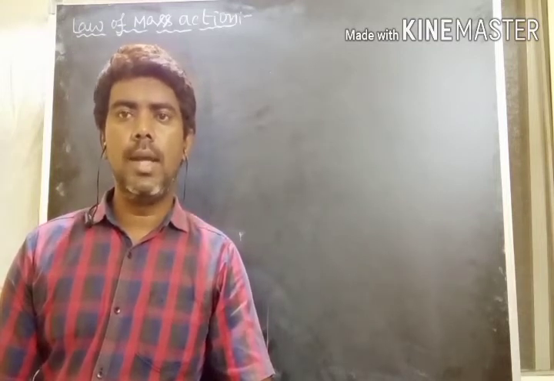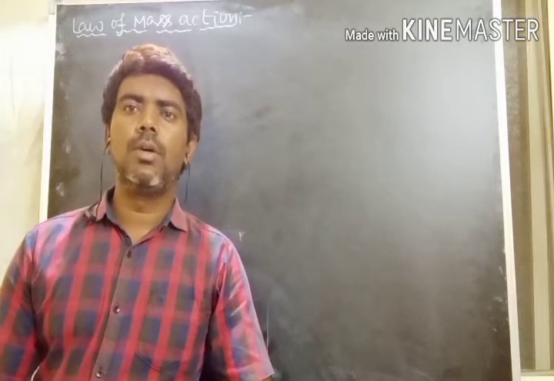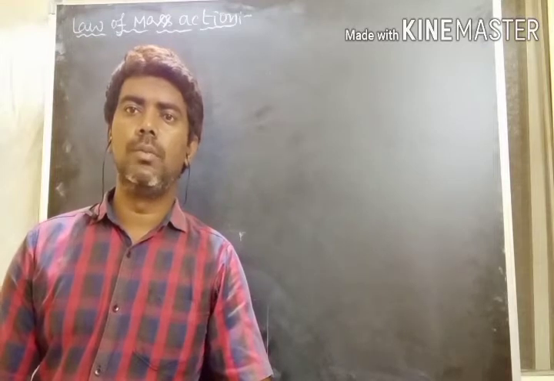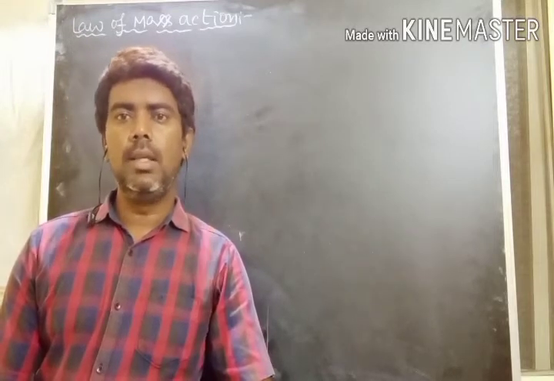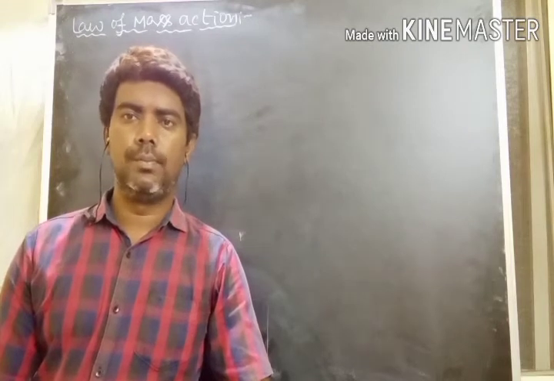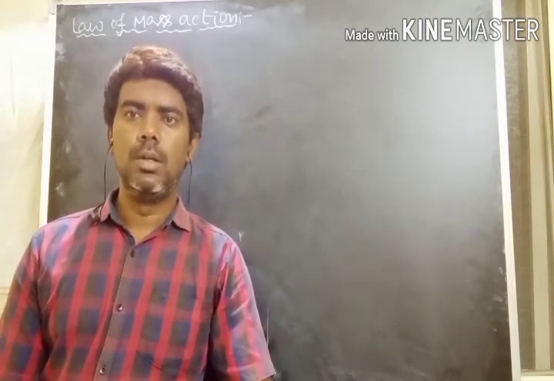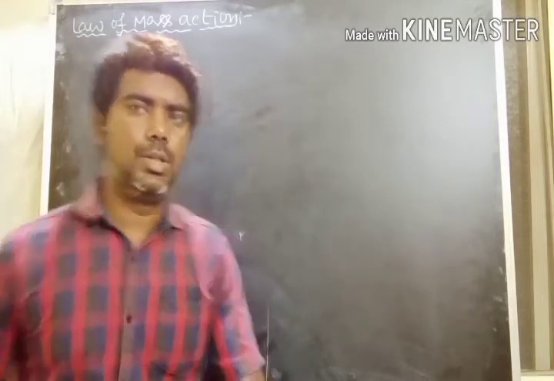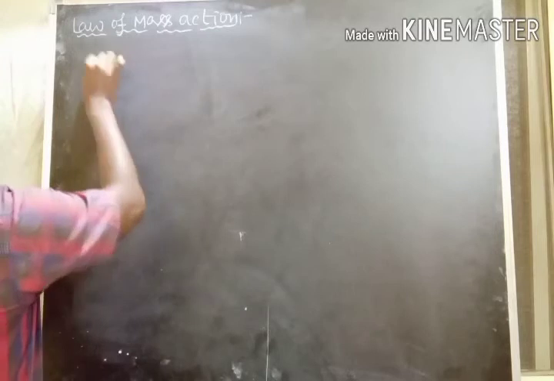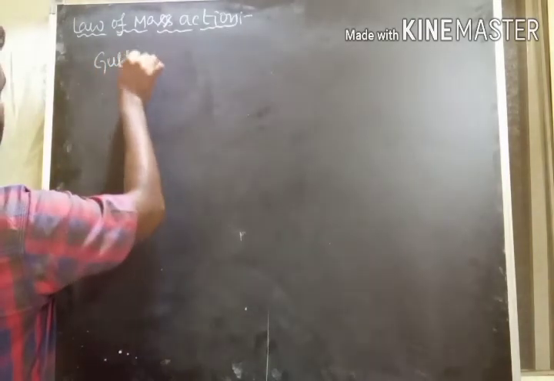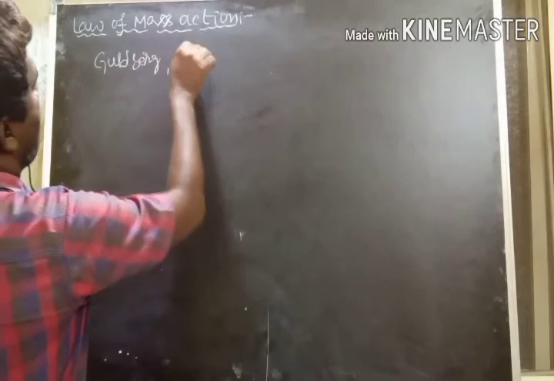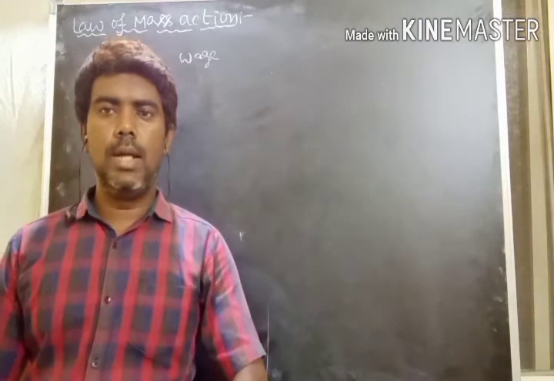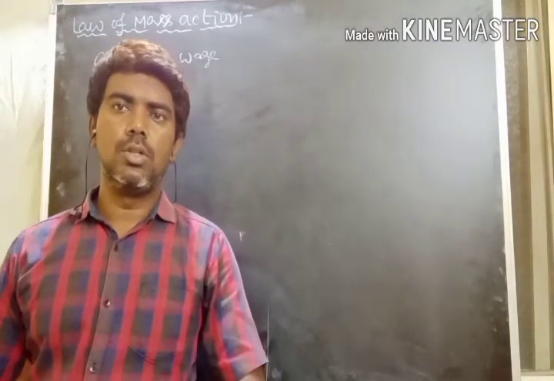Here, the rate of reaction is directly proportional to the product of the concentrations of reacting species, and each term is raised to powers. This statement was given by Goldberg and Peter Waage, the two scientists who explained the relation between the concentrations of the reactants and the rate of reaction.